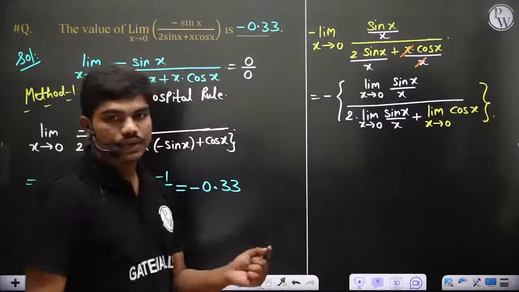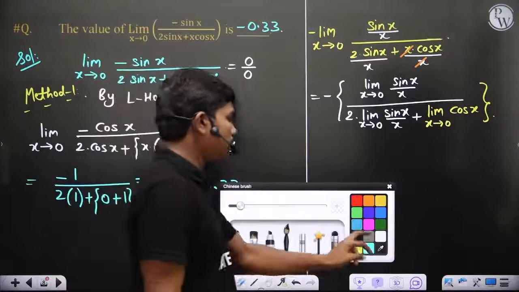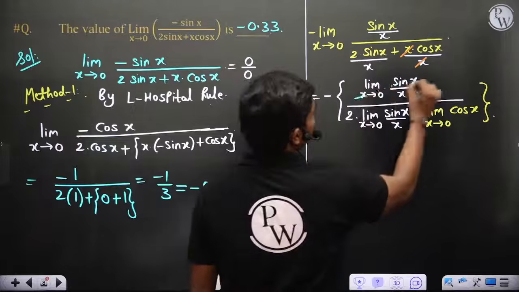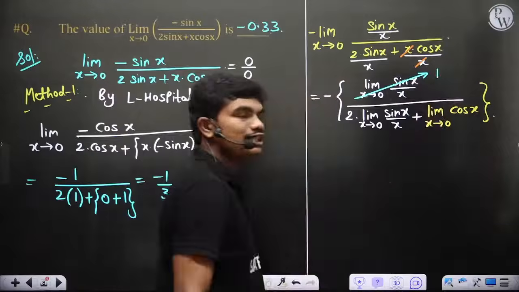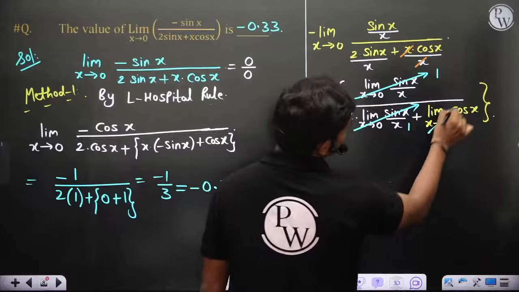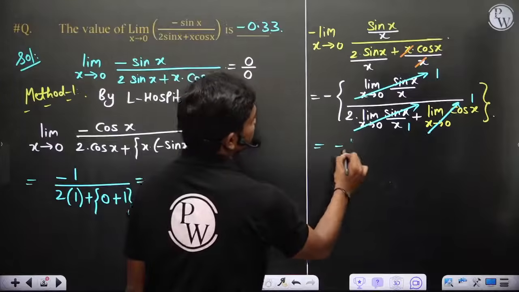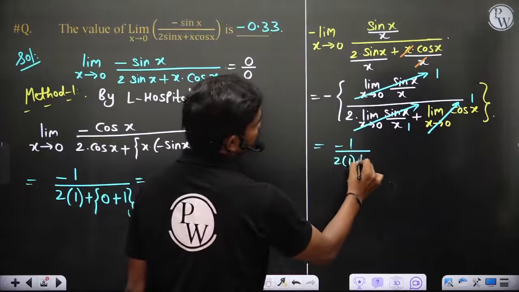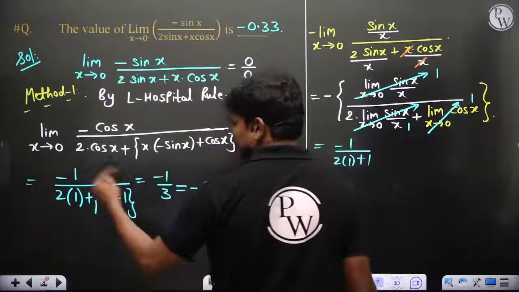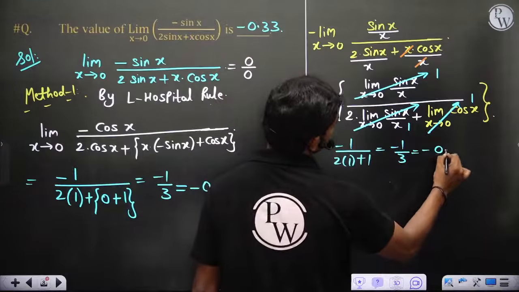Now if you multiply this with x all over, you can understand that the limit value in the numerator is 1. Limit x tends to 0 of sin x by x is 1. Similarly, this value is also 1, and this value is also 1, because if you put 0, cos 0 is 1. So this is minus 1 by 2 into 1 plus 1, so ultimately it is minus 1/3, which is minus 0.33.